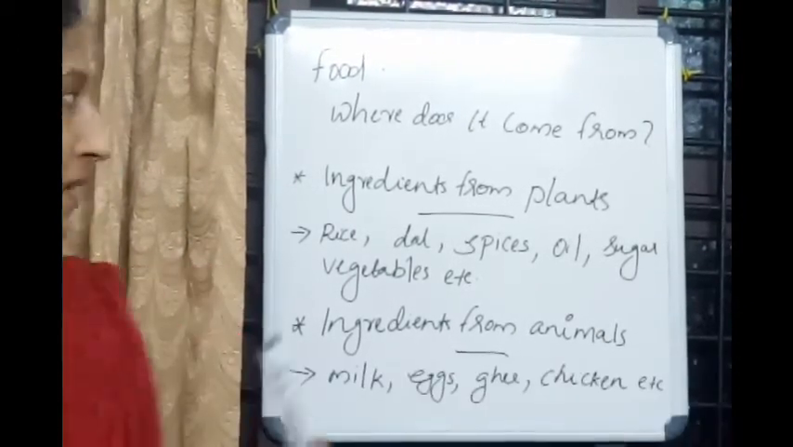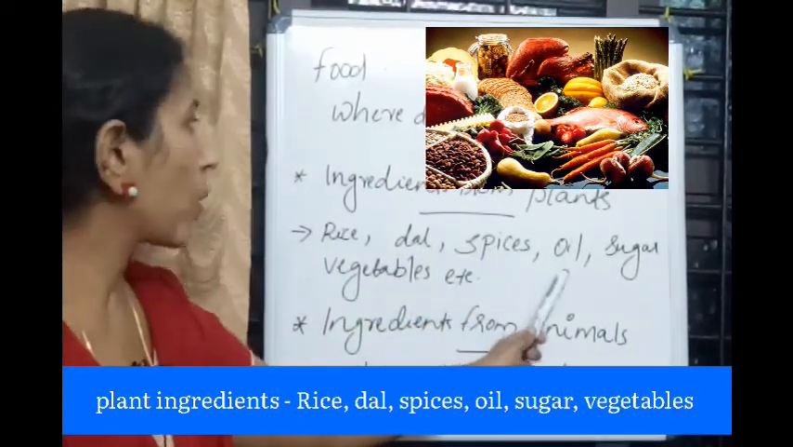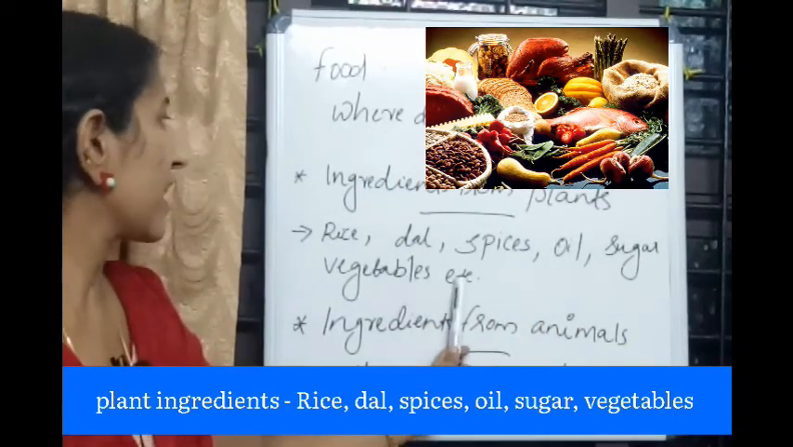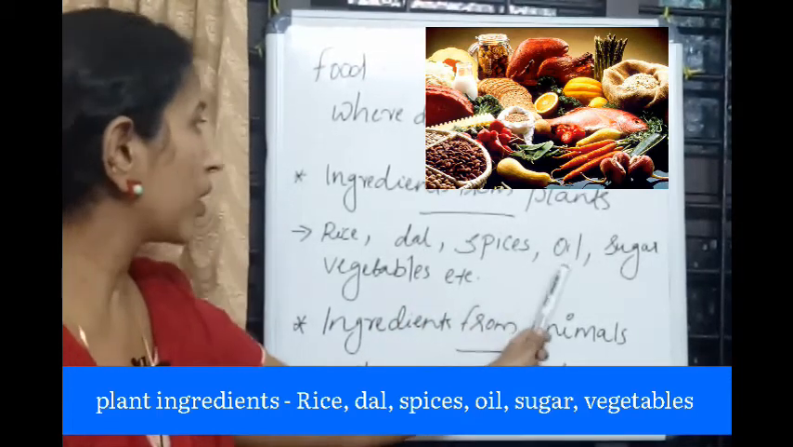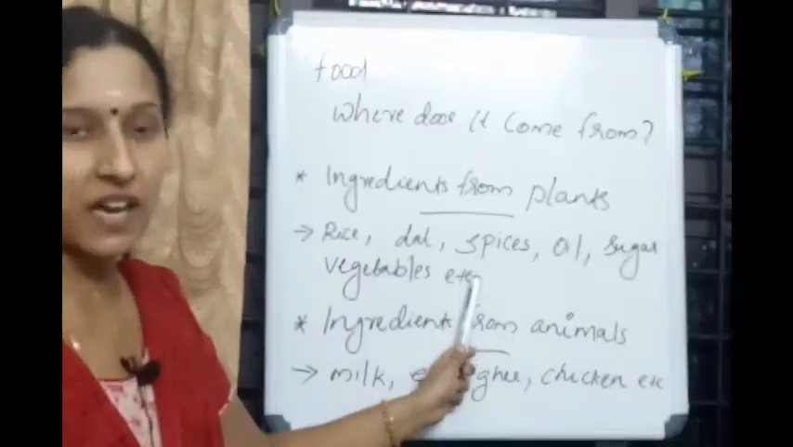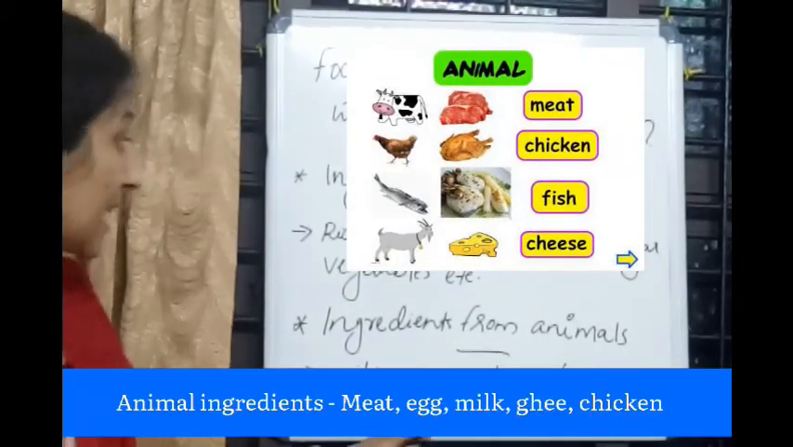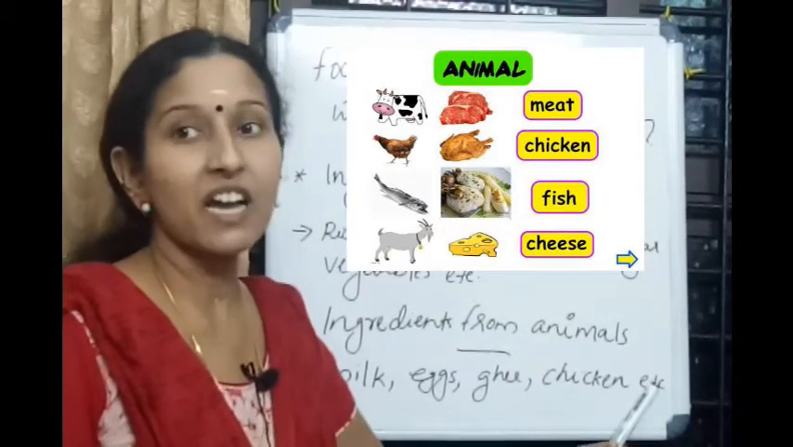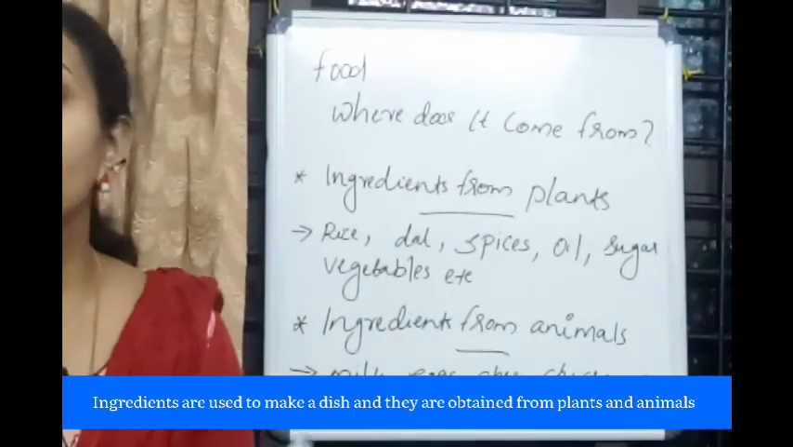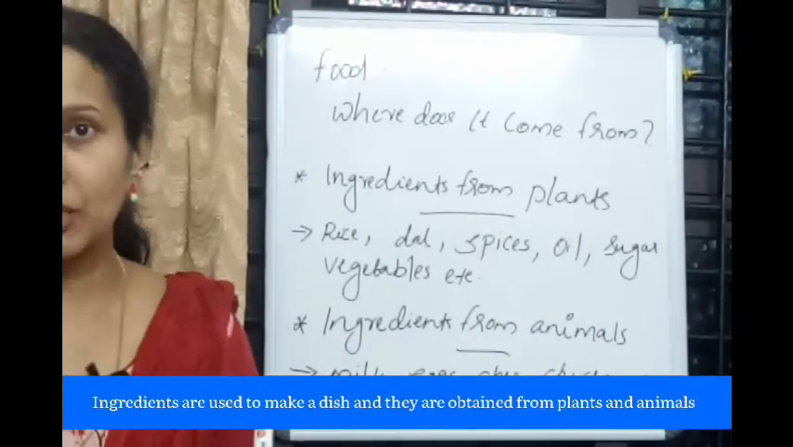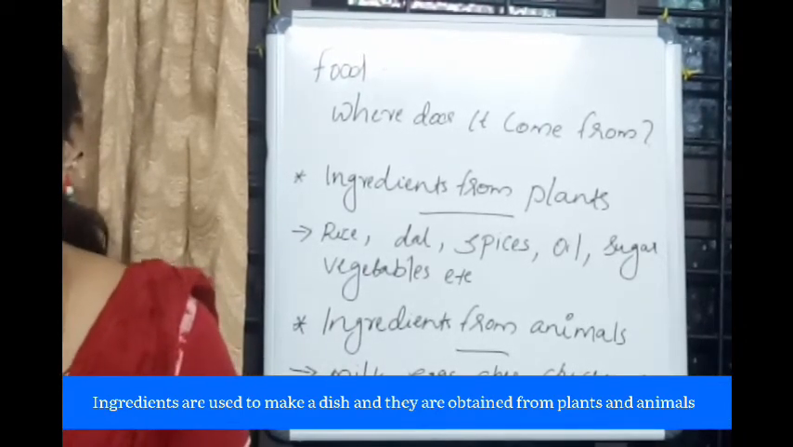We can check some examples. Ingredients from plants: rice, dal, spices, oil, sugar, vegetables, etc. And ingredients from animals: milk, eggs, ghee, chicken, etc. So, ingredients are the materials which we use to make a dish and these ingredients are obtained from both plants and animals.